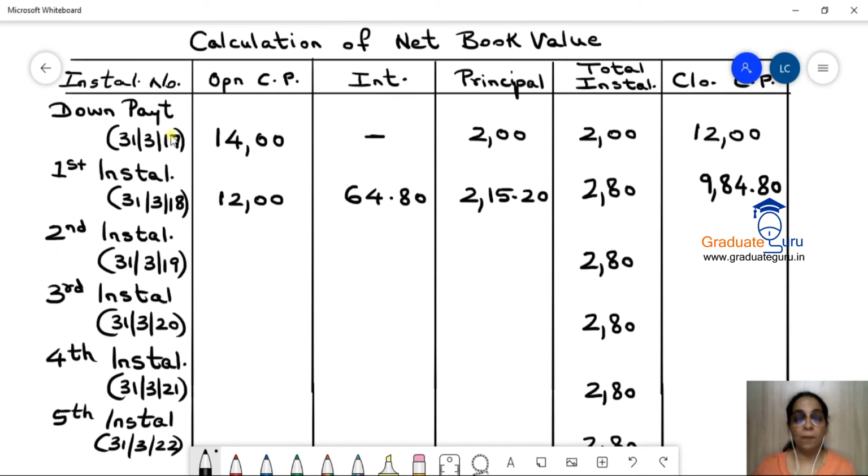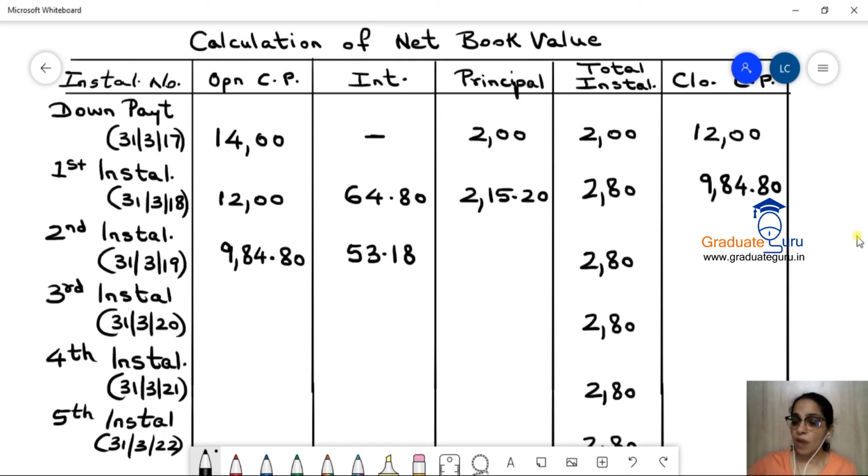So let's write that in closing cash price, 984.80. Okay. Now let's go to the second installment and we'll start with the opening cash price. Last installment का closing cash price becomes my opening cash price for this installment. Now I'll calculate interest at 5.4%. So it will be 53.18. Round off कर रही हूँ मैं. So 53.18 is the interest.